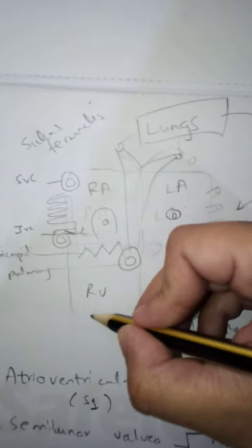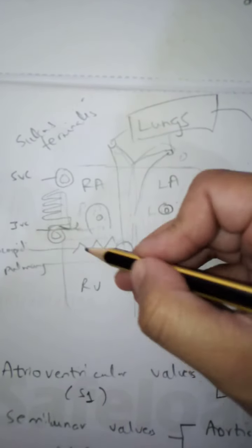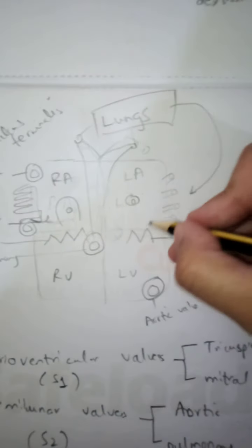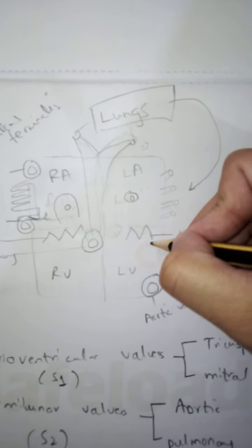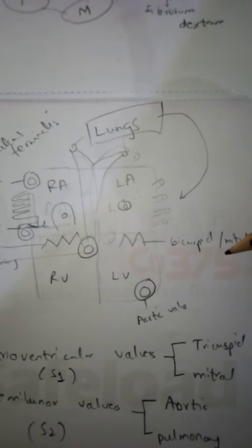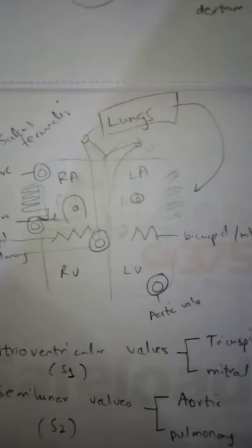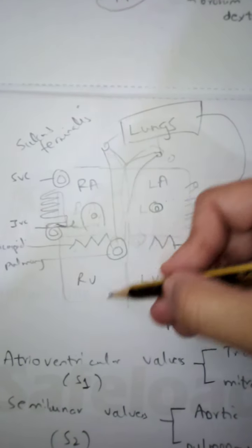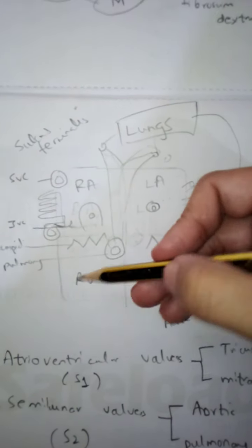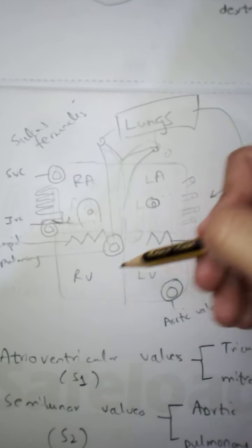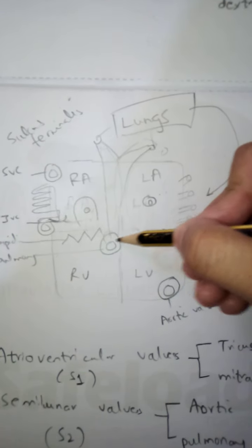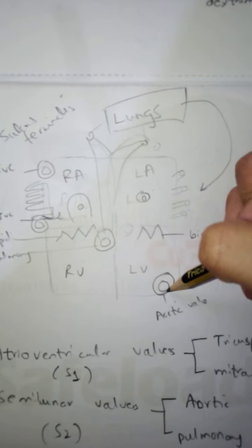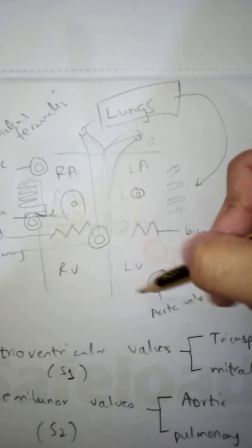If we see the right ventricle, the connection between the right atrium and right ventricle is the tricuspid valve, because it has 3 cusps, and the communication between the left atrium and left ventricle is the bicuspid valve or the mitral valve, that has 2 cusps. The right ventricle is thinner than the left ventricle because the right ventricle contains deoxygenated blood and only has to pump into the pulmonary trunk, but the left ventricle is thicker as it has to pump blood in the aorta to the whole body, so it needs more energy.